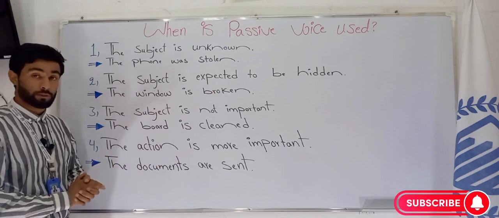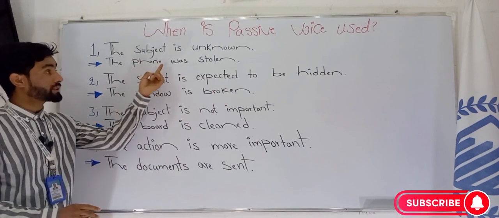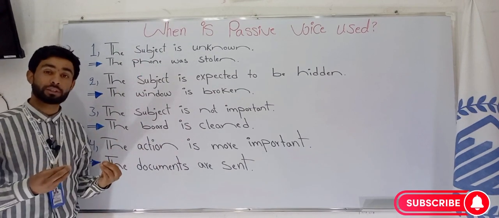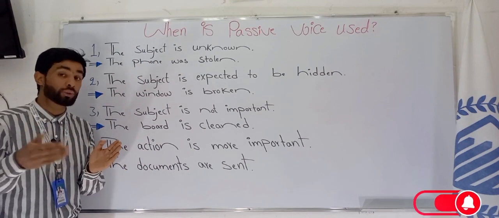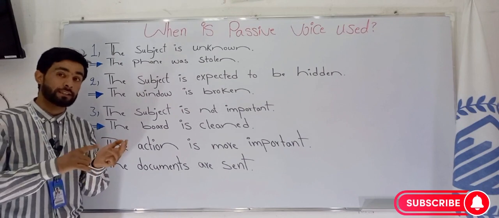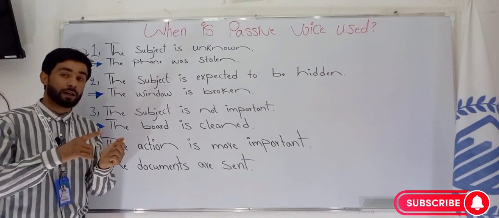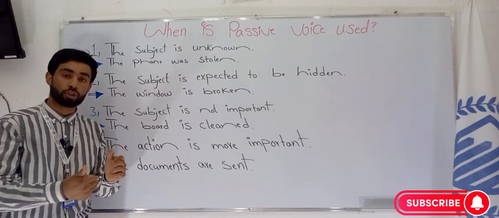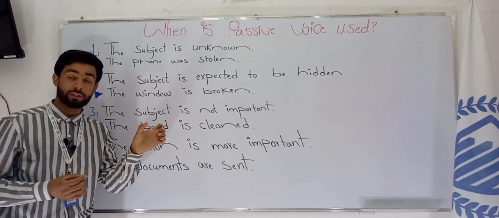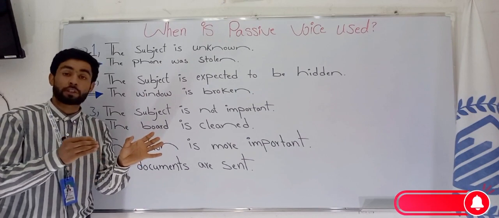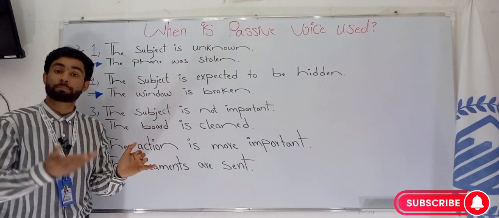The first case, we use the passive voice when the subject is unknown. The subject is not clear. If the doer of the action, such as study, write, steal, watch, clean, wash, these kinds of verbs, if the doer of these actions is unknown, if the doer is not clear, we use the passive voice.